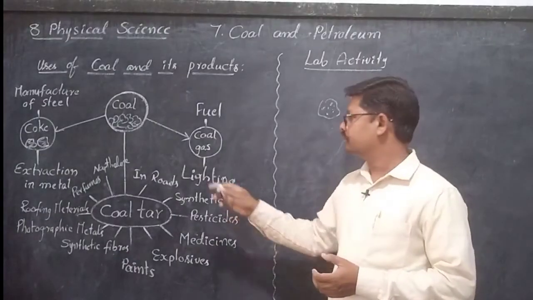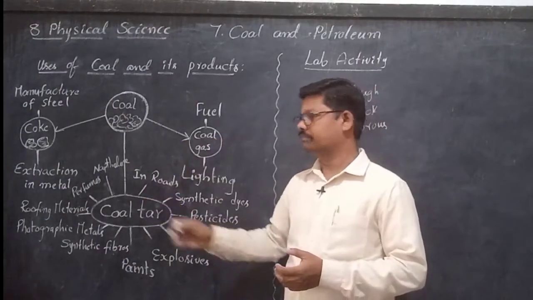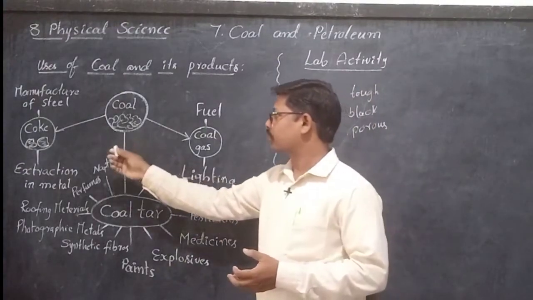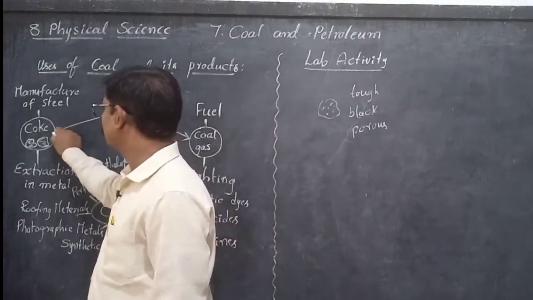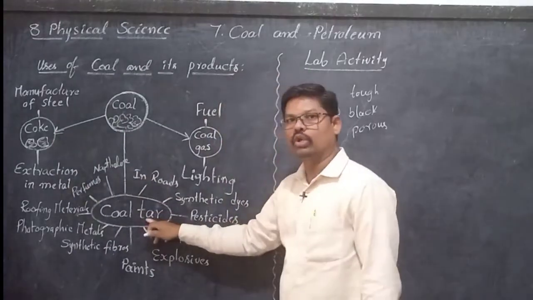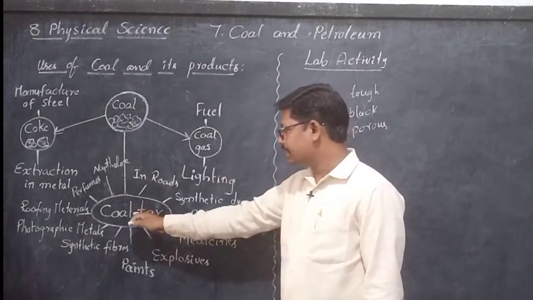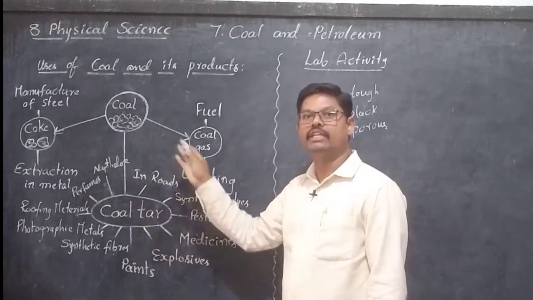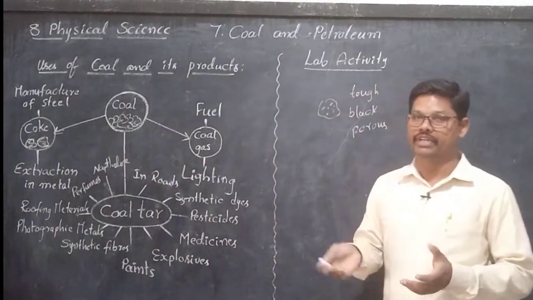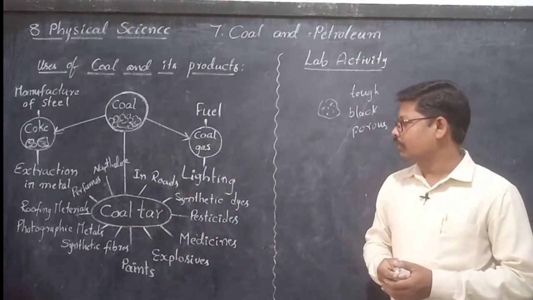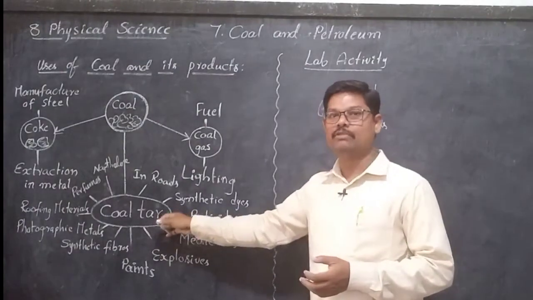The next one, coal tar. First product is coke and next one is coal tar. If you observe coal tar, it is a starting material for different substances, different materials. It is a black color substance.